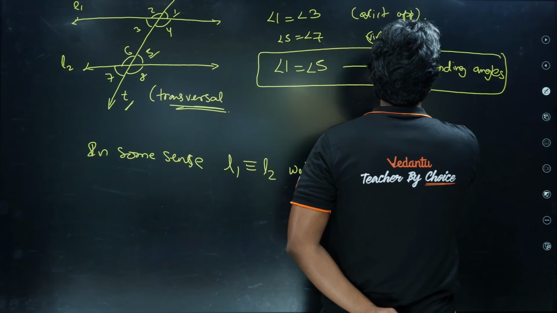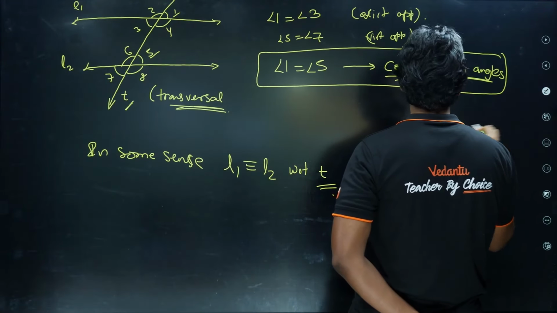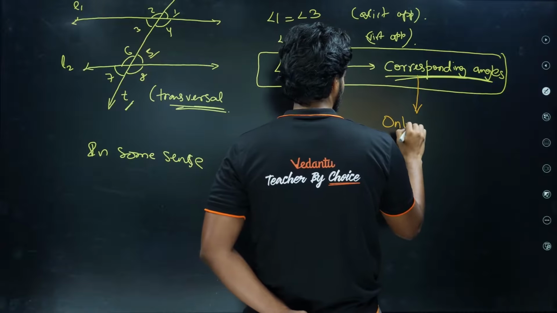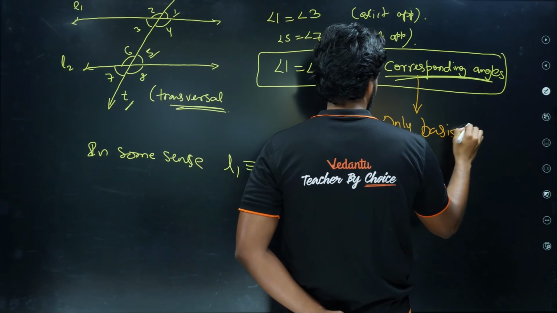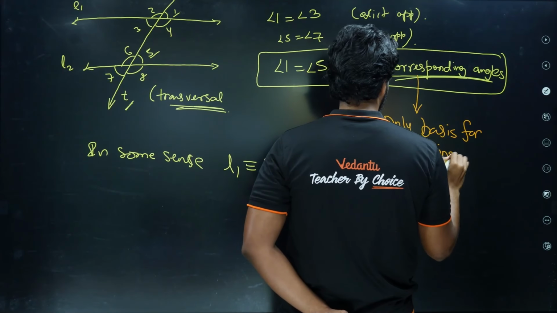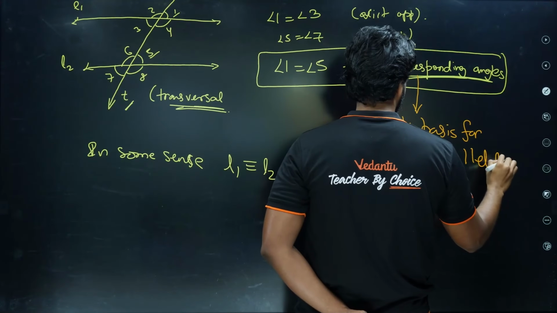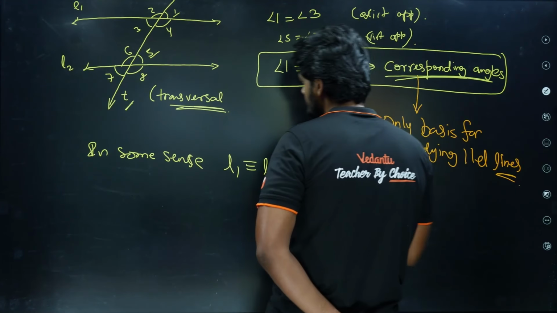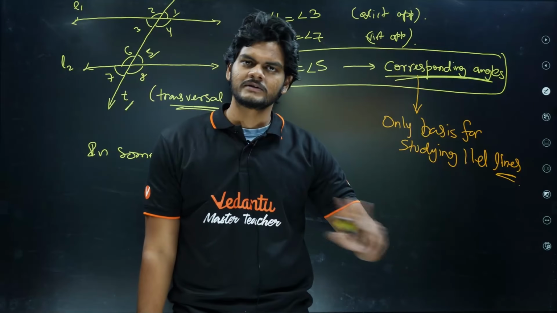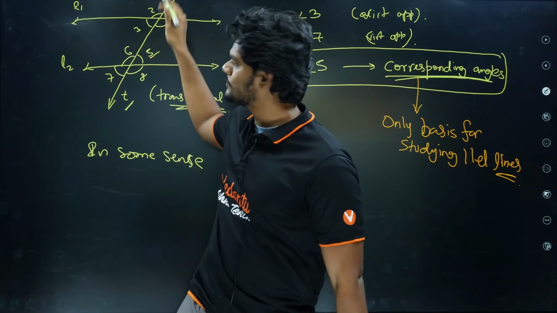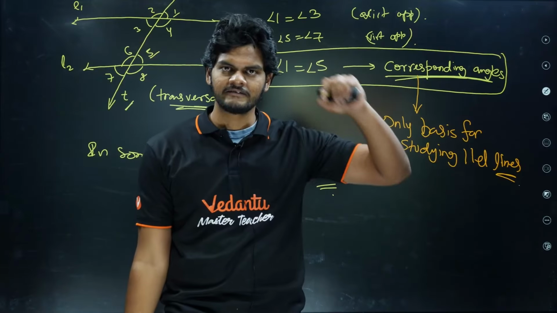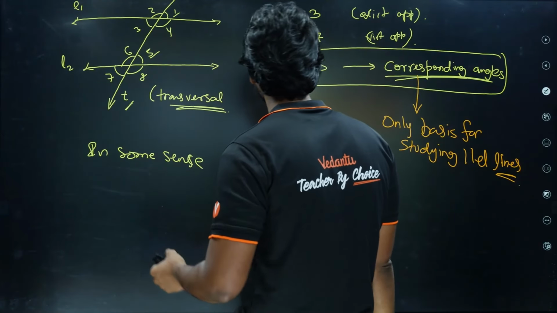This corresponding angle is the starting point, the only basis for studying parallel lines. Corresponding angles is the only basis to study parallel lines. There is no other way. You cannot compare these two lines in any other way. Only the corresponding angles will give us the path towards something different.